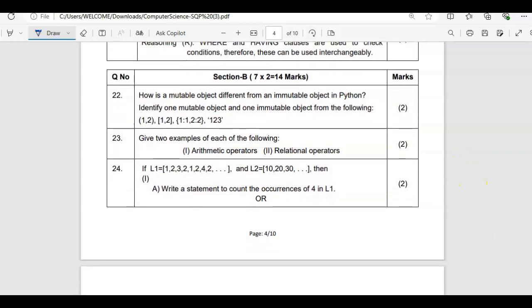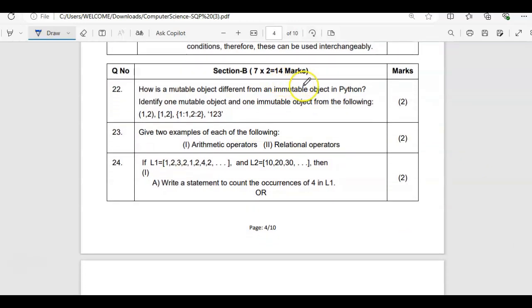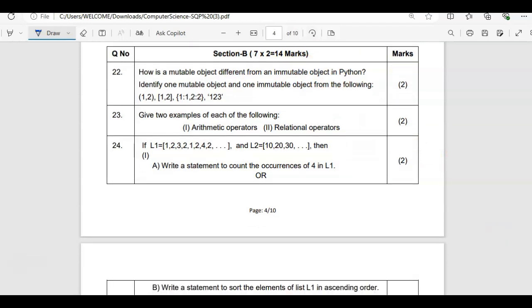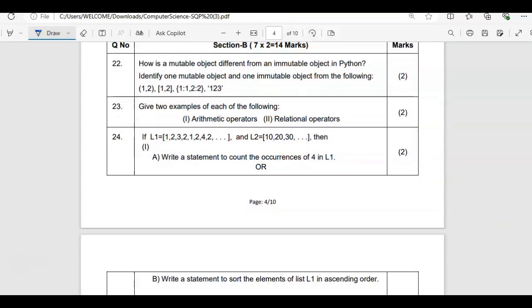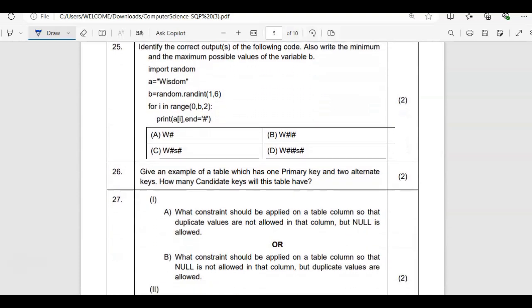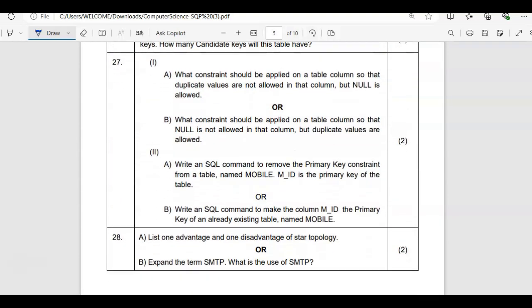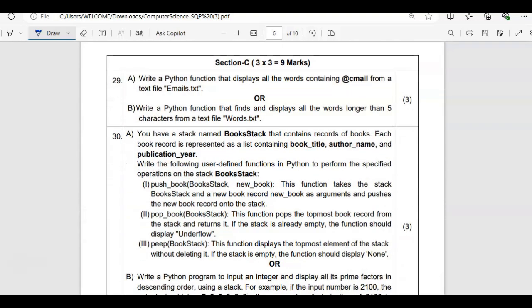If you go to section B, you have 7 into 2, 14 marks. In total 7 questions are there, 22 to 28. You can see these questions are mainly output based, and some theory questions are also there. Then we have section C, where we have 3 by 3. Total 3 questions are there, and each question is of 3 marks. So this section has 9 marks.